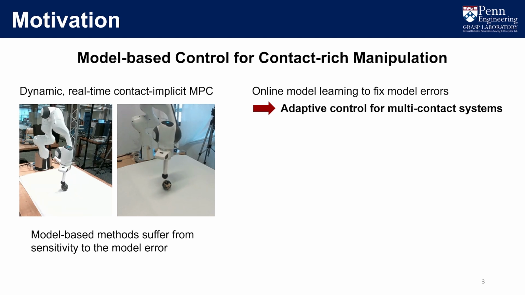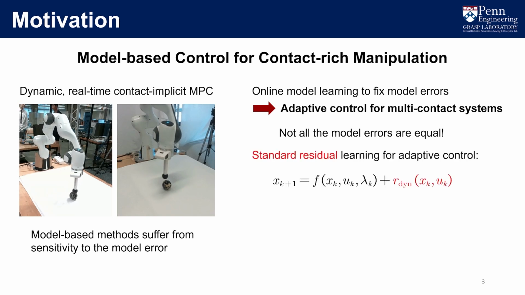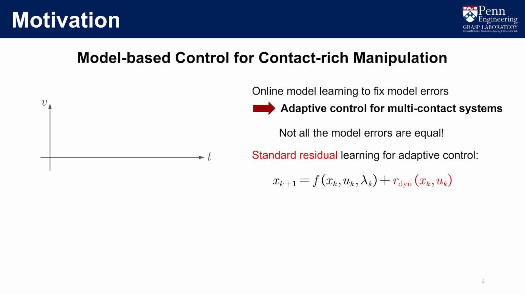Essentially, we are doing adaptive control for multi-contact systems, and we argue that not all the model errors are equal in this setting. In traditional adaptive control, it is natural to pad the residual term on the continuous dynamics directly to fix the model. However, in contact-rich manipulation control, objects frequently make and break contact with each other, and to illustrate what makes the difference here, we draw a simple sketch on the left.